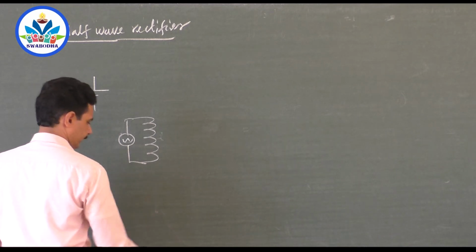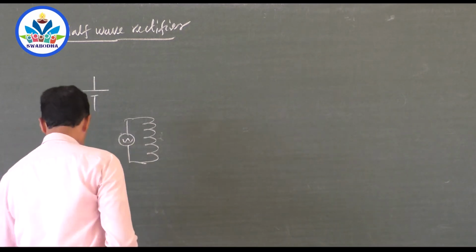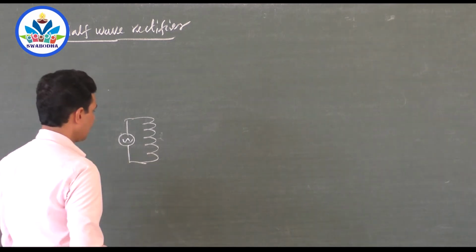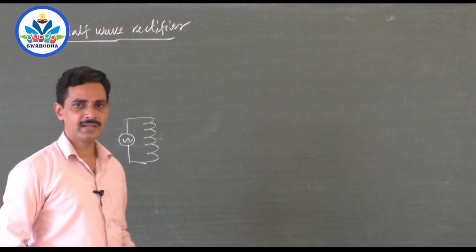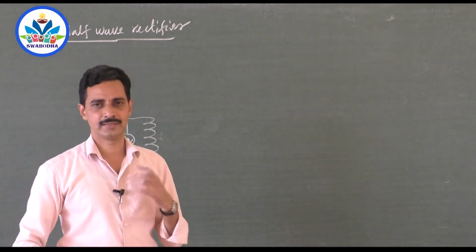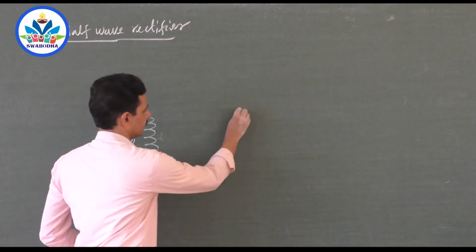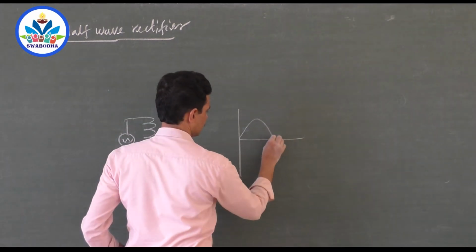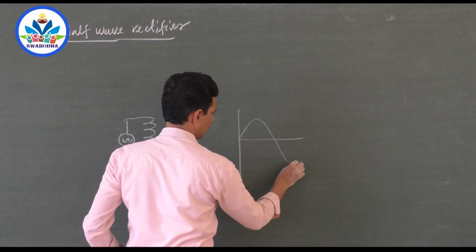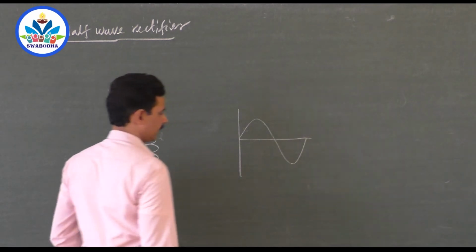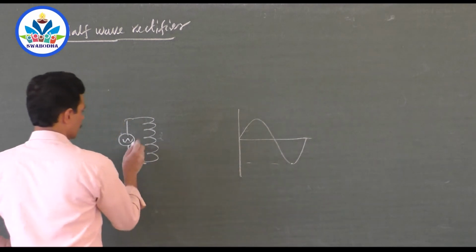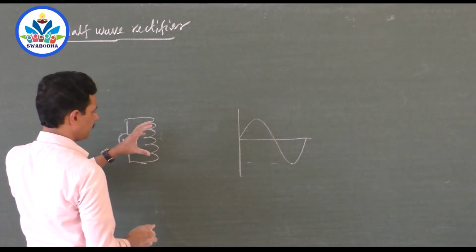When you connect a coil with an AC source like this, current through the coil varies, right? So the magnetic field produced by the coil keeps on changing. When the current is highest, magnetic field produced is highest. When the current is 0, magnetic field is 0. Again negative, highest, magnetic field will be highest.